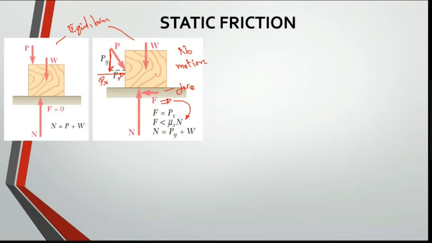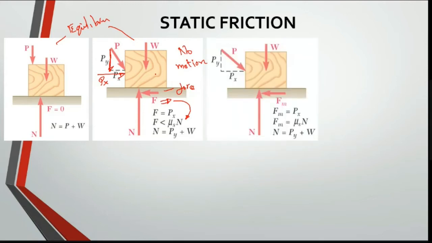Now let me consider you apply a little higher force. Now your object starts to move, or your object is impending. When this object is impending, then I can say there is something called Fm, a new variable.